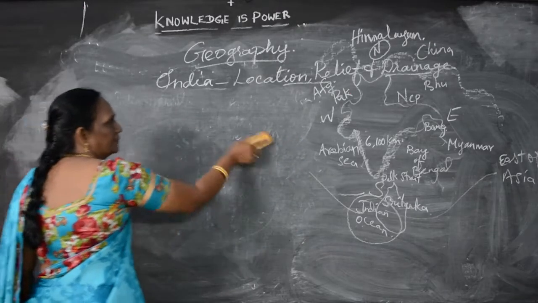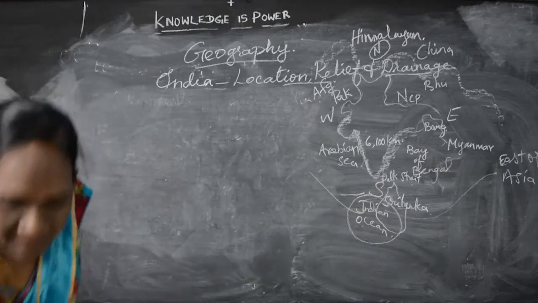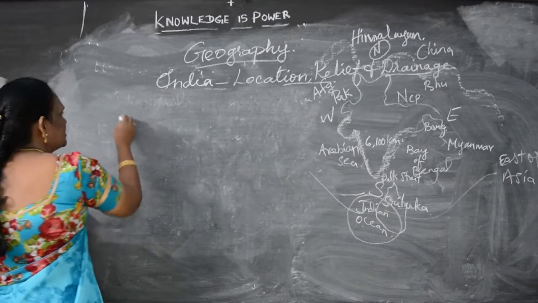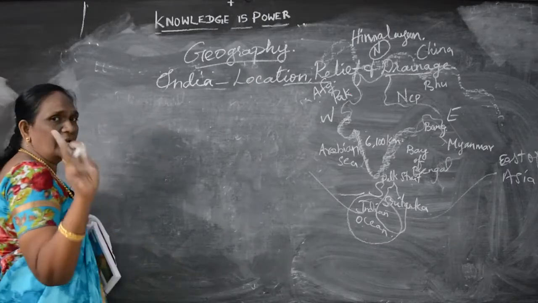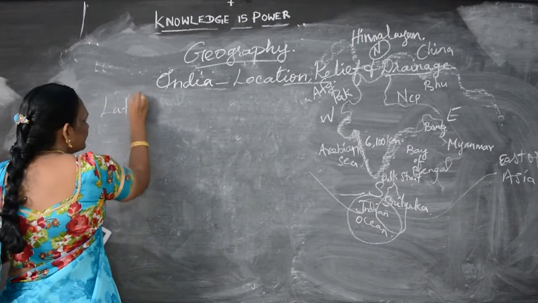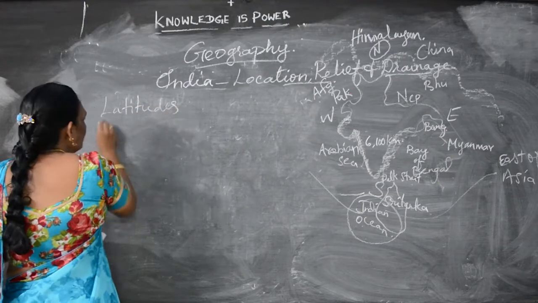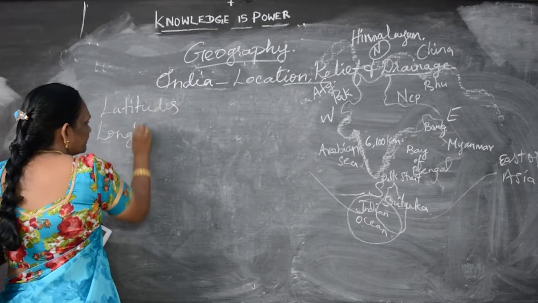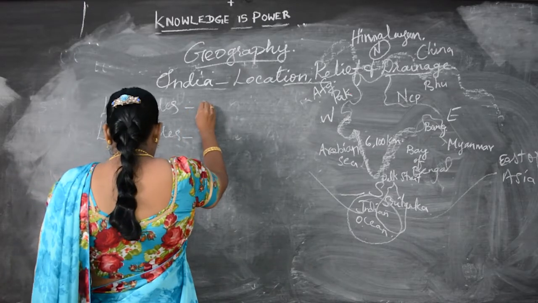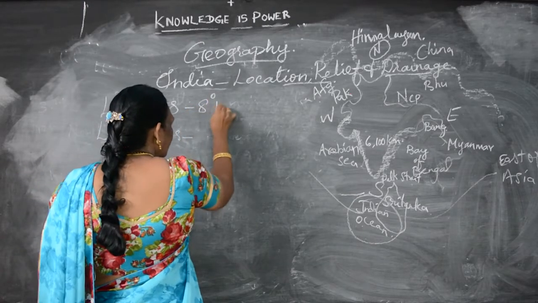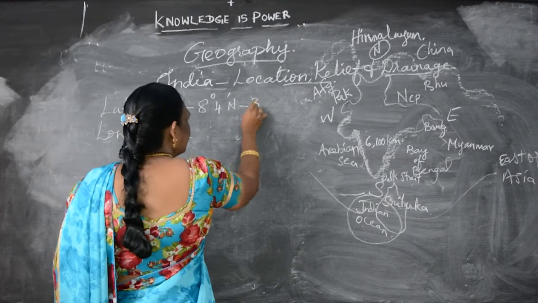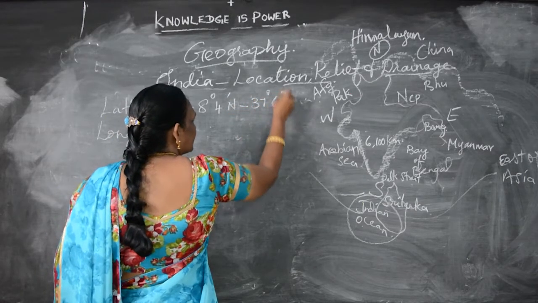Where is India? India is located, we have two lines in the world, that is latitudes and longitudes. Latitudinally, India is 8 degree 4 minutes north to 37 degree 6 minutes north.